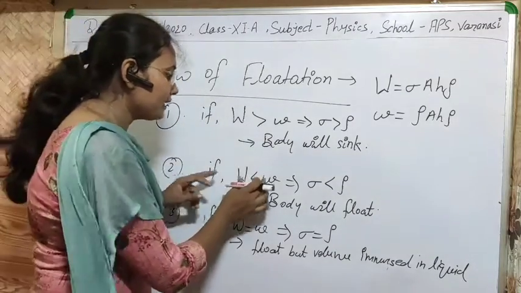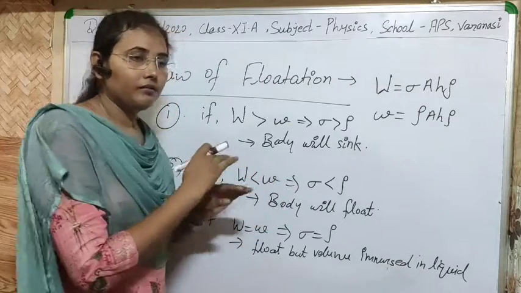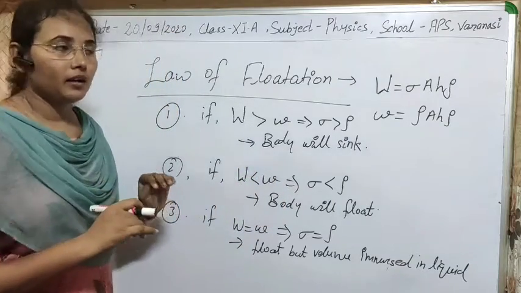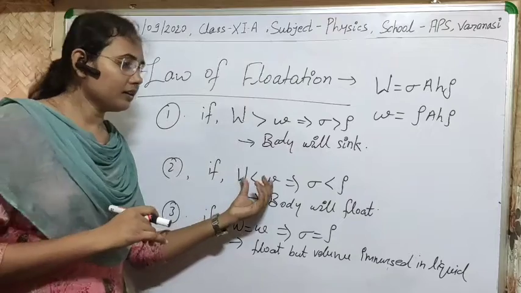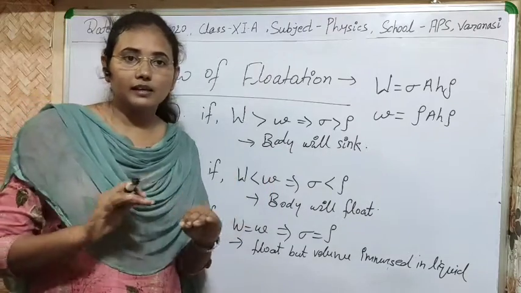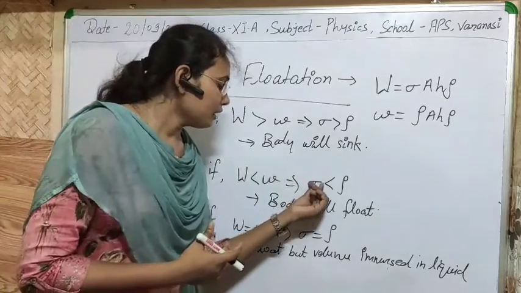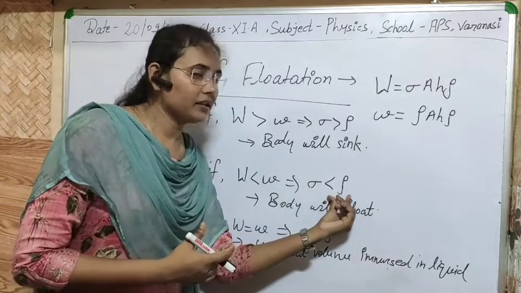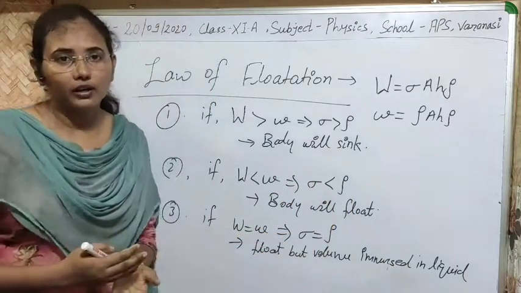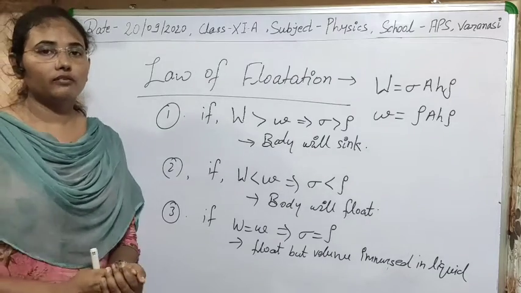if the true weight is less than the weight of the liquid displaced by it, it means it displaces liquid more than its own weight. In this condition, sigma will be less than rho, meaning the density of the body will be less than the density of the liquid.